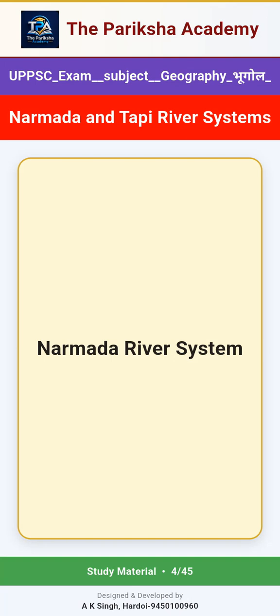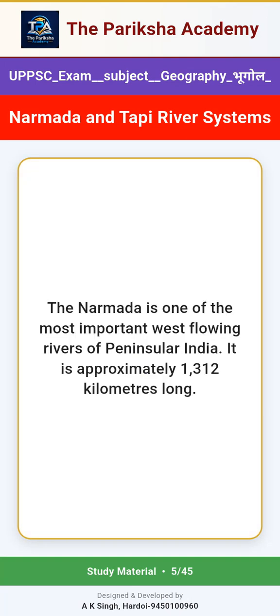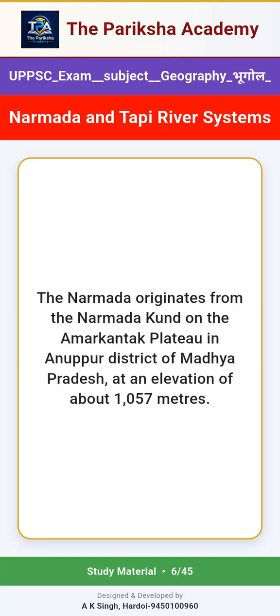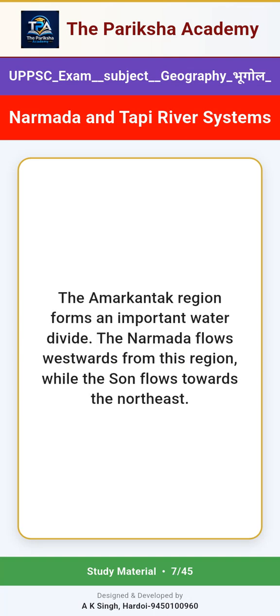Narmada River System. The Narmada is one of the most important west-flowing rivers of peninsular India. It is approximately 1,312 kilometers long. The Narmada originates from the Narmada Kund on the Amarkantak Plateau in Anuppur district of Madhya Pradesh, at an elevation of about 1,057 meters. The Amarkantak region forms an important water divide. The Narmada flows westwards from this region, while the Son flows towards the northeast.